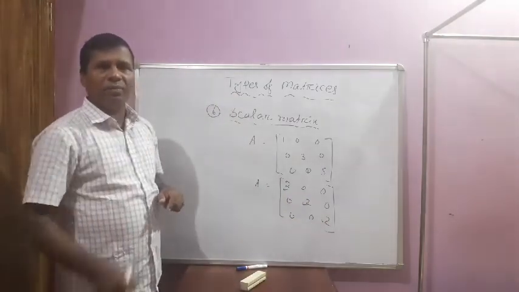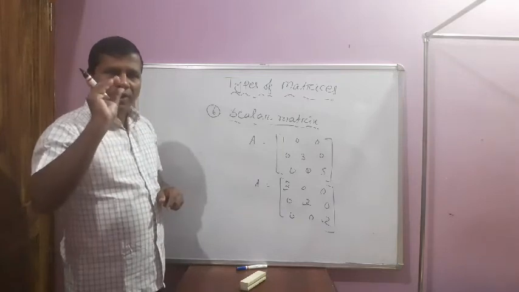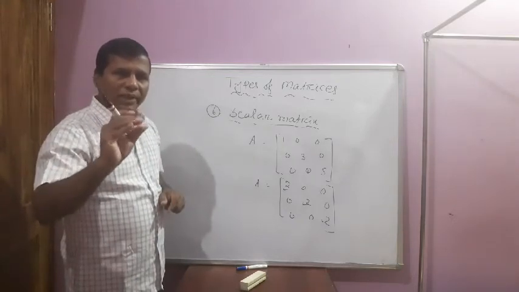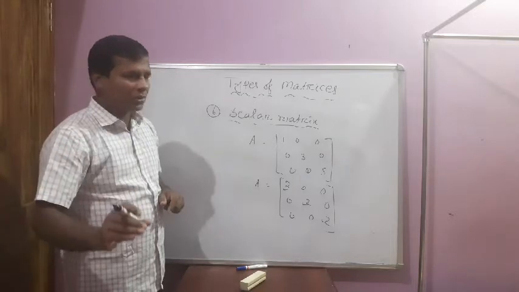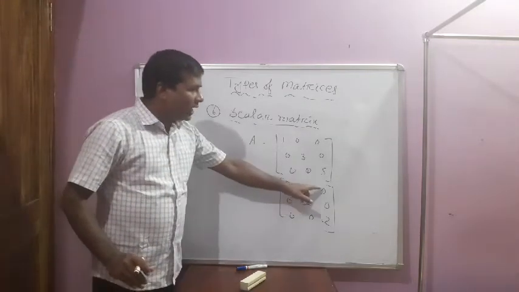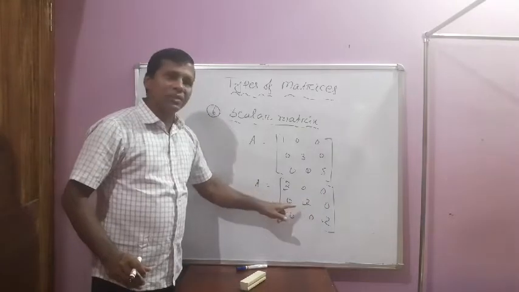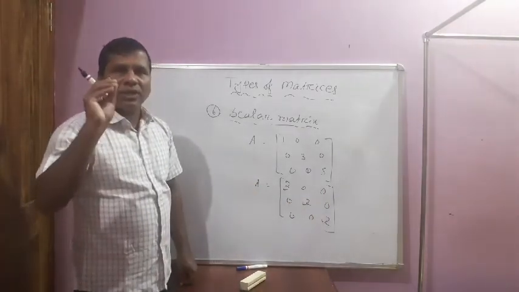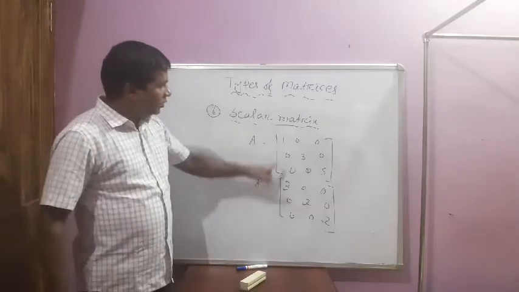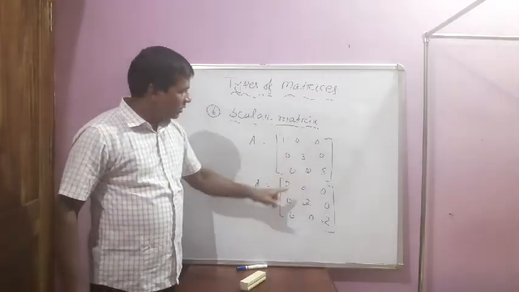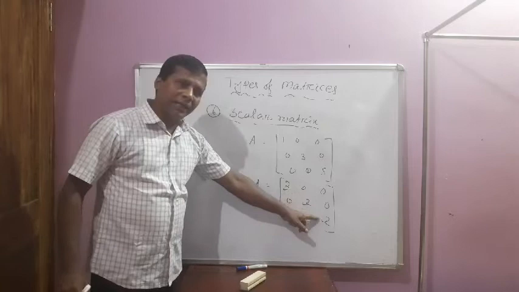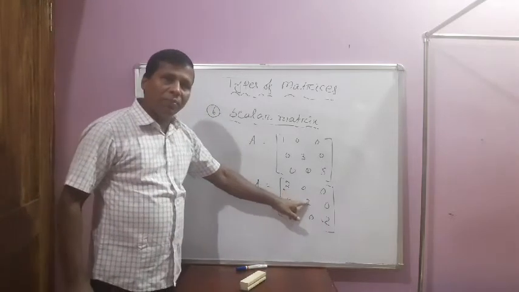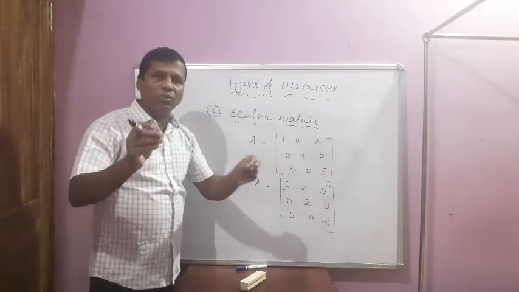containing the same number. If a matrix's diagonal contains the same numbers and the non-diagonal places contain 0, that kind of matrix is known as the scalar matrix. So this is a diagonal matrix, but this matrix contains equal numbers 2, 2 and 2.